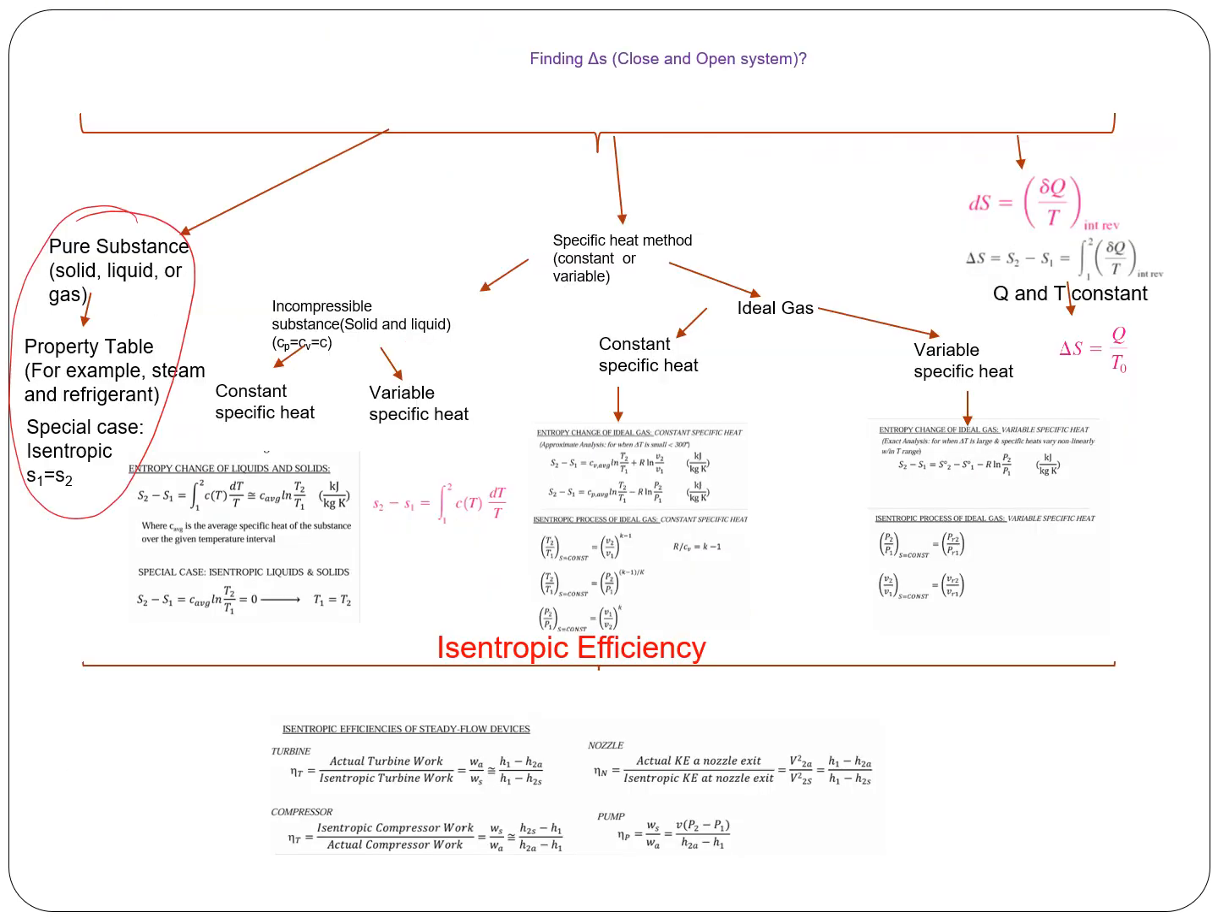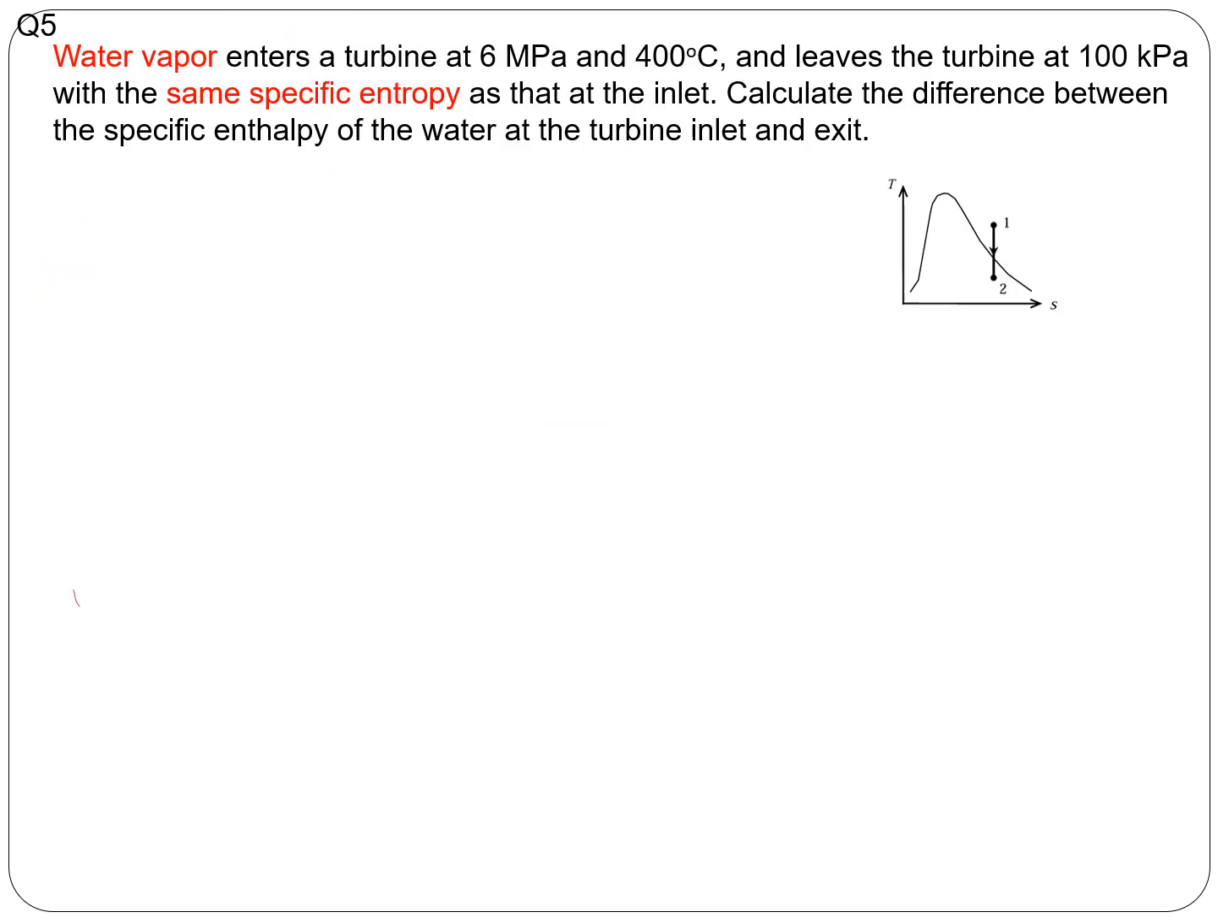Next, sometimes you may have to use the property table for finding the change in entropy. If it is steam, where there is a possibility of change in phase, the property is in the steam table, so better make use of the steam table. Or if it is a refrigerant like R134a, you can find the property in the property table provided in the appendix. Here it says water vapor enters at this megapascal and leaves at 100 kilopascal. It has the same specific entropy, so S1 equals S2.